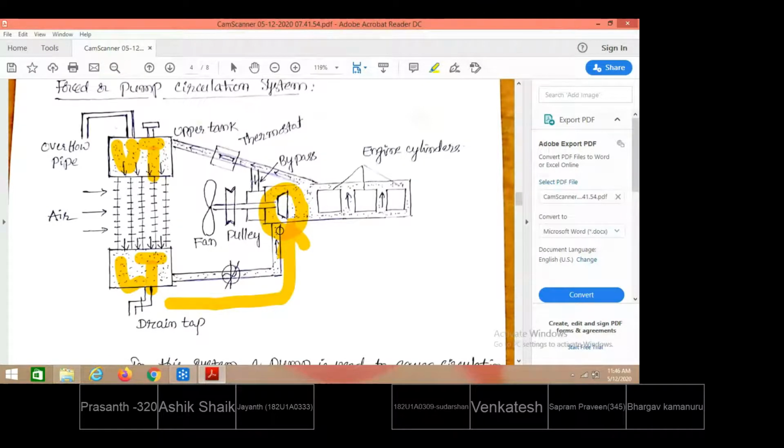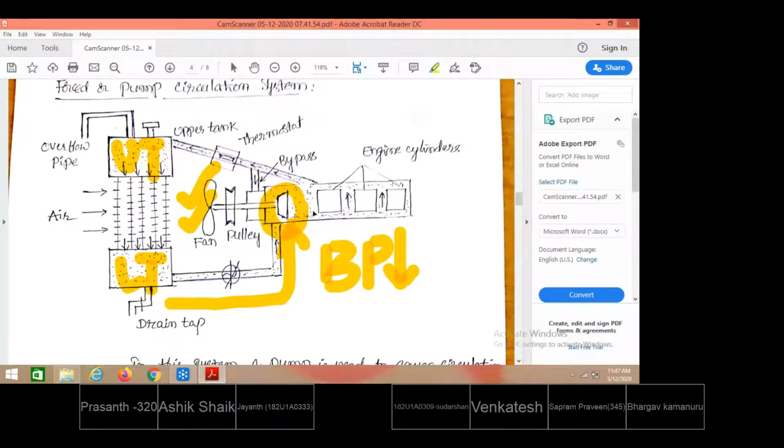So out of the total power developed as brake power, some power is taken and used to drive the cooling fan as well as the circulating pump. When the pump is on, it will suck the water from the lower tank of the radiator and push it towards the water jackets.